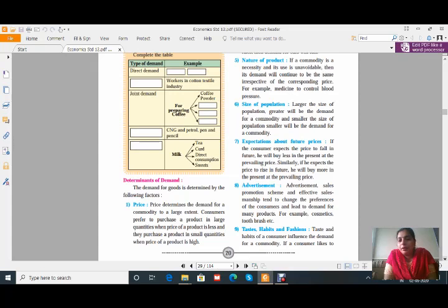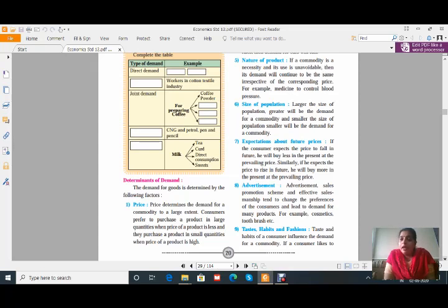See, what the consumer thinks about the near future, that means immediately or after a few days, matters only if the consumer expects the price to fall. Consumer thought that the price of that commodity which he wants to buy right now may reduce in the near future. In that case, he will not buy that much commodity at this price. He will wait for the price to fall and then he will purchase those commodities.